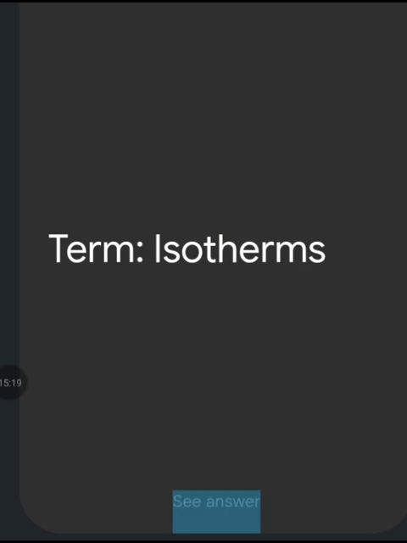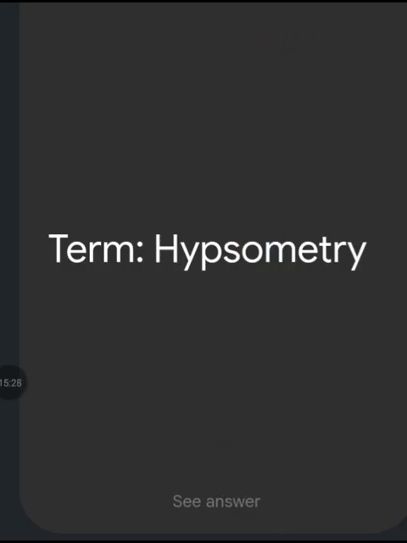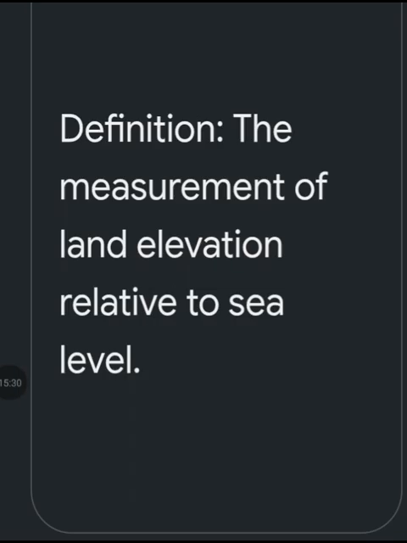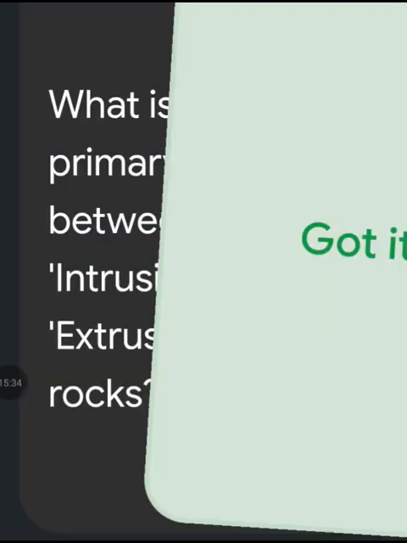Define term isotherms. Lines on a map connecting points that have the same temperature at a given time. Define term hypsometry. The measurement of land elevation relative to sea level.